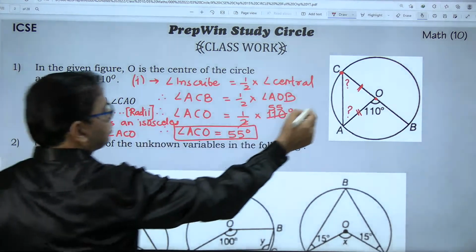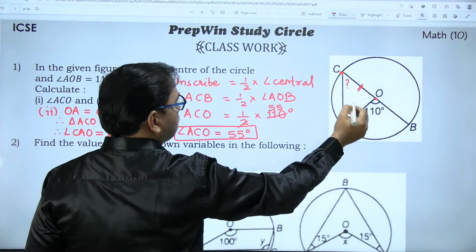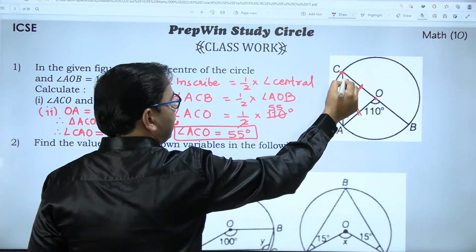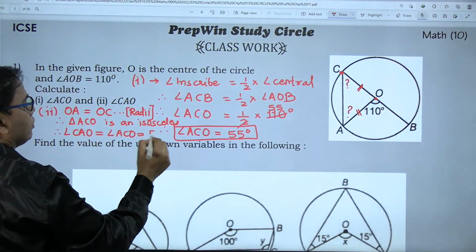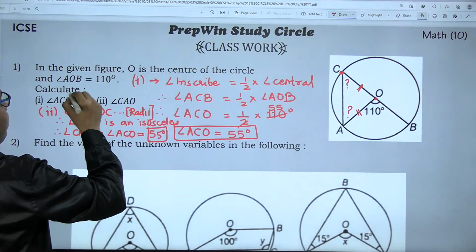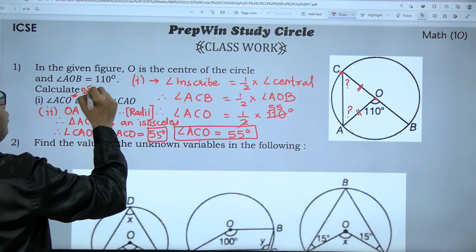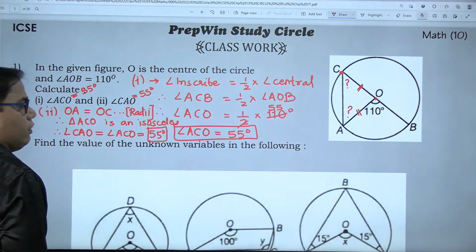They are base angles. Two sides are equal, so the angles opposite to them are also equal. If one angle is 55, the other angle is also 55 degrees. So for the first part the answer is 55 degrees, and for the second part the answer is also 55 degrees.